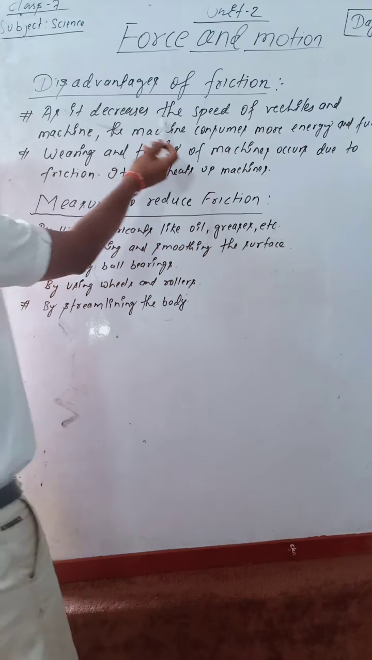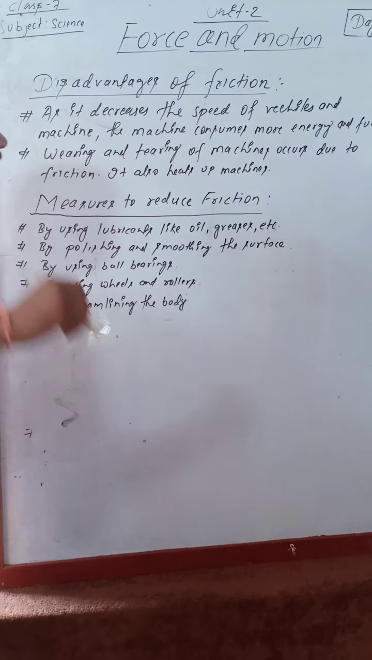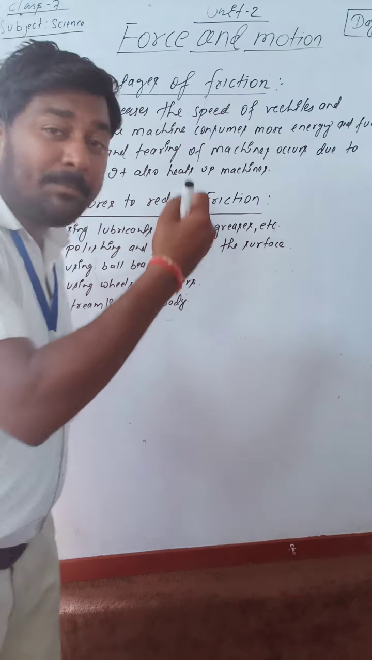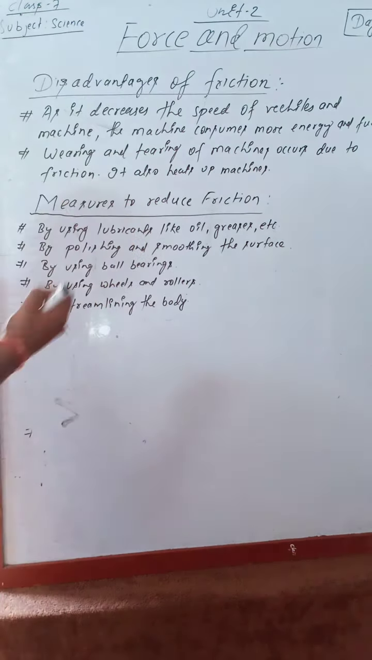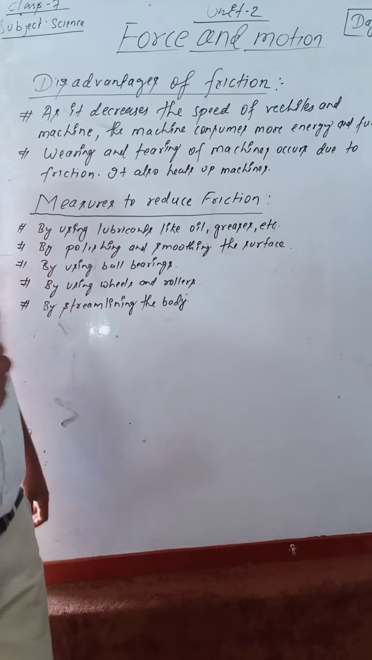What does it decrease? It decreases the speed of the vehicles and machines. When the speed decreases, vehicles or machines consume more energy and fuel. Next point, wearing and tearing of machines occur due to friction. It also heats up the machine. When it wears and tears, the machine heats up.